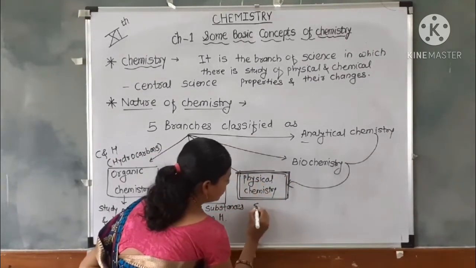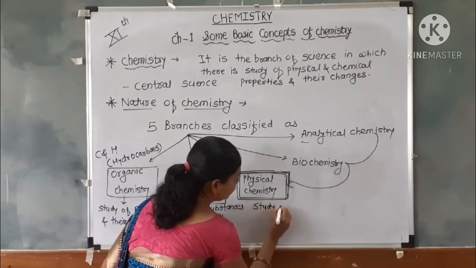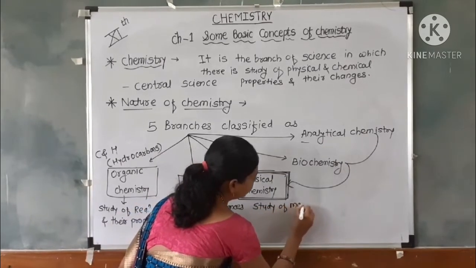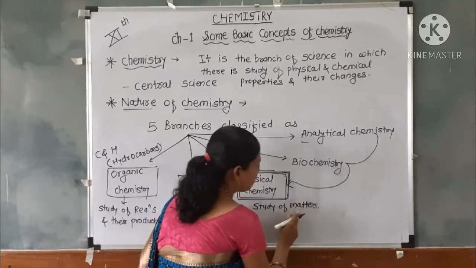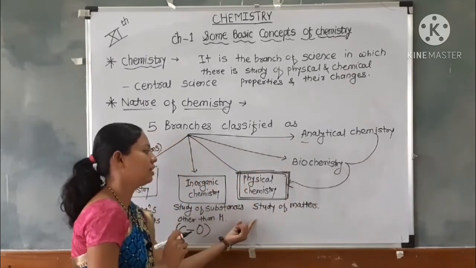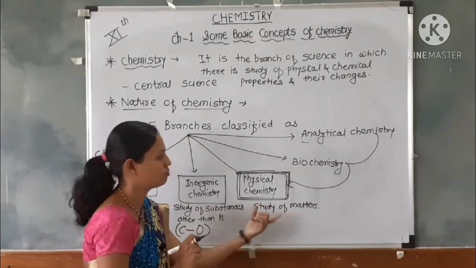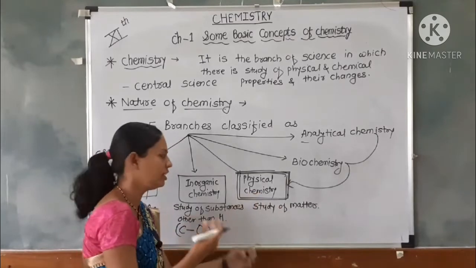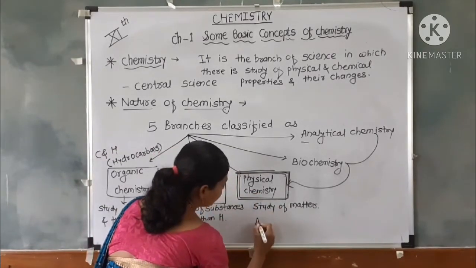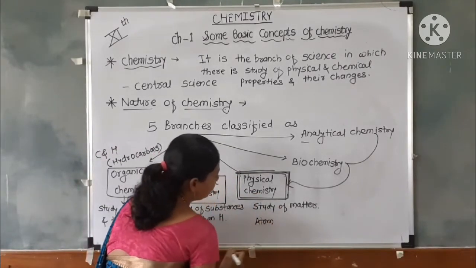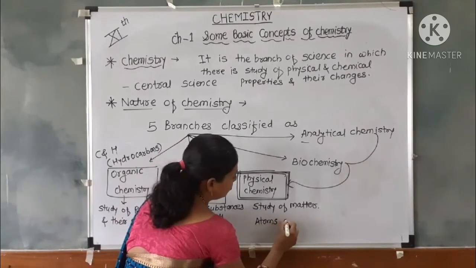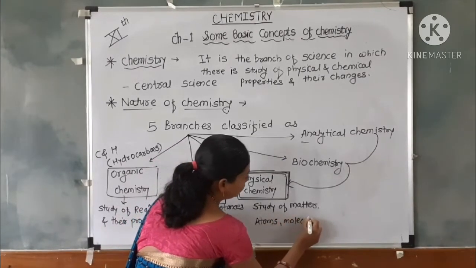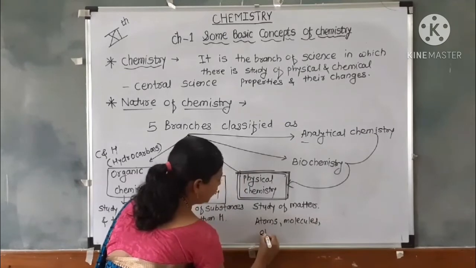It includes the study of matter. That means in physical chemistry there are atoms, molecules or ions, and electrons.